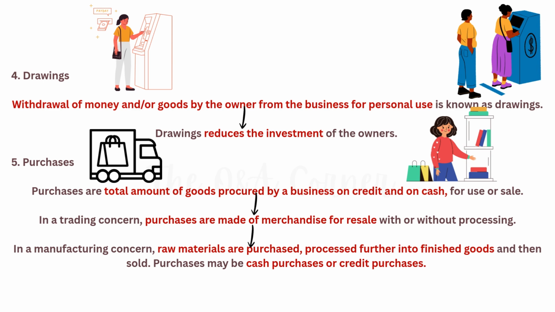What are purchases? Purchases refer specifically to the buying of goods that the business intends to sell again to make a profit. Two types of payment are there. They are cash purchases. Here goods are bought and paid for immediately. Credit purchases. Here goods are bought now, but payment is made later. Based on business type, there is a trading business, which involves buying finished items, like a shoe store buying shoes, to sell them exactly as they are. A manufacturing business involves buying raw materials, like wood, to turn them into something else, like a chair, before selling them. Note that if a business buys an item for permanent use, like a delivery truck or a computer, it is called an asset, not a purchase.